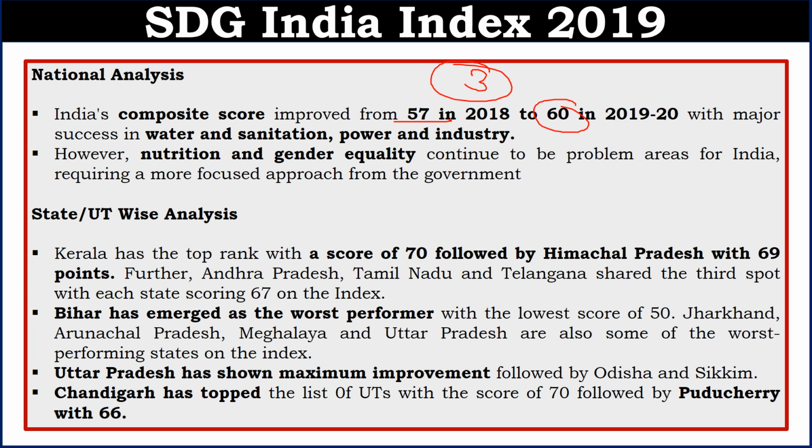If you see the state-wise analysis, Kerala has topped the ranking and it has scored 70. Himachal Pradesh is in second position. It has scored 69. The worst performer is Bihar. It has a score of 50. Uttar Pradesh has shown maximum improvement according to the report. Chandigarh has topped the Union Territory list and it has scored 70. Puducherry is second in the Union Territory list with a score of 66. So this is the national and state-wise analysis. Remember these points. This can be asked in the examination.